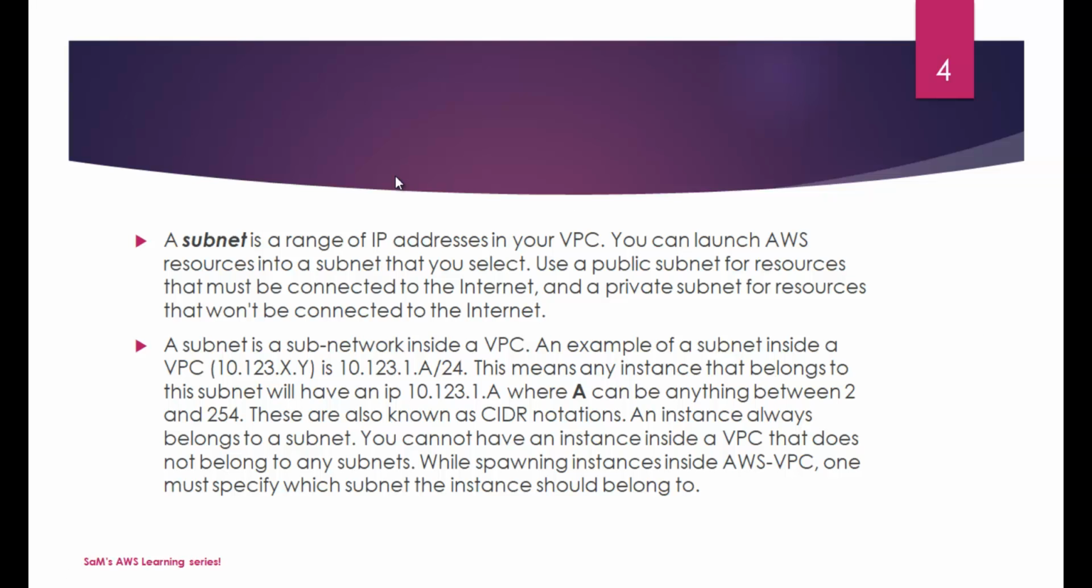And then we have another concept which is subnet. So subnet, it's a range of IP addresses in your VPC. You can launch AWS resources into the subnet that you select. Use a public subnet for resources that must be connected to the internet and a private subnet for resources that won't be connected to the internet. So two types of subnets, basically public and private. Private will not have access or a route out to the internet.